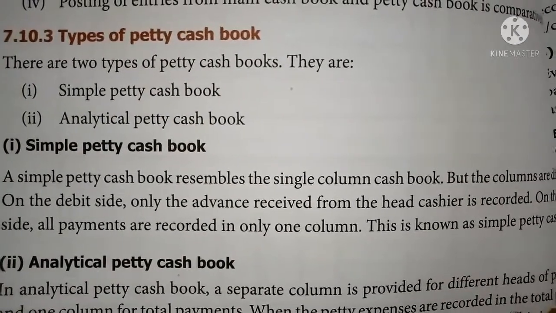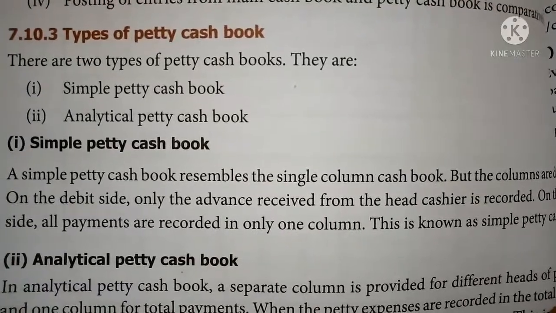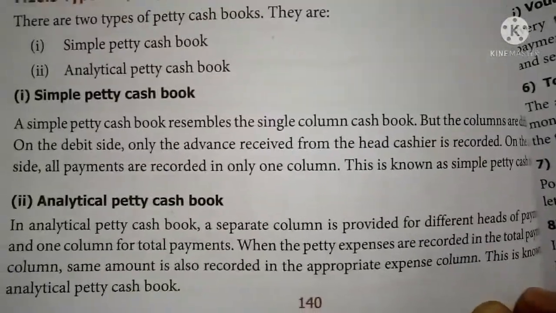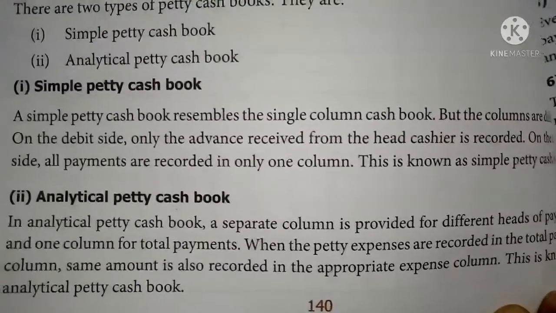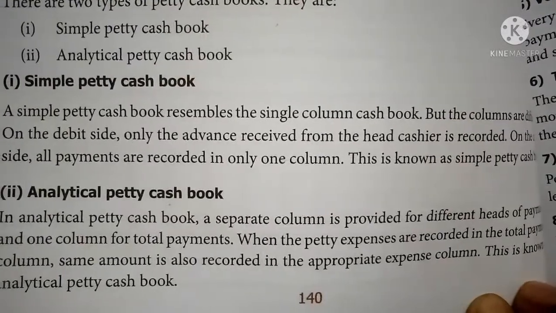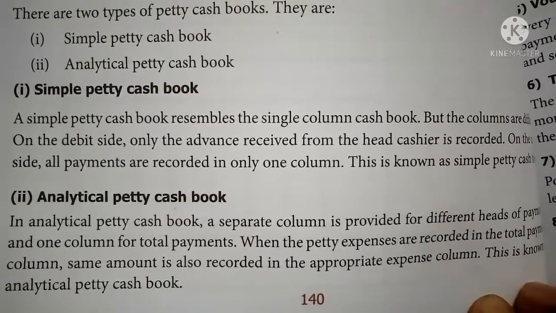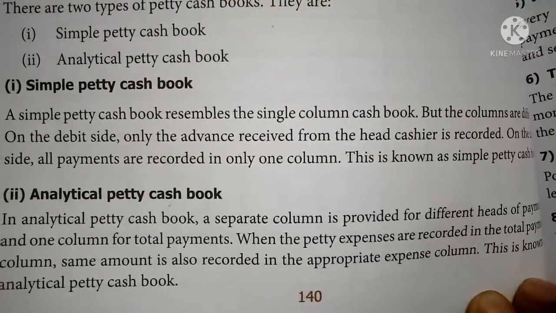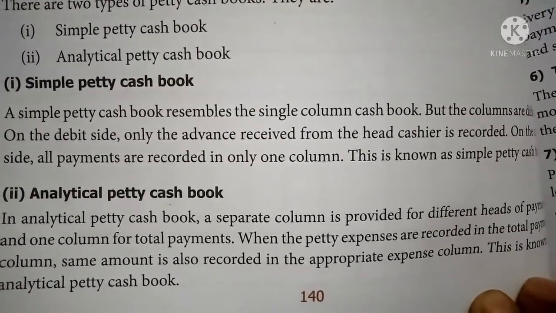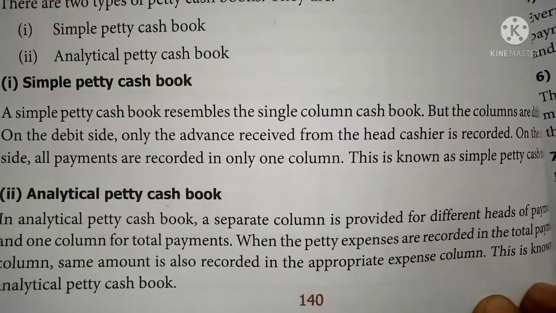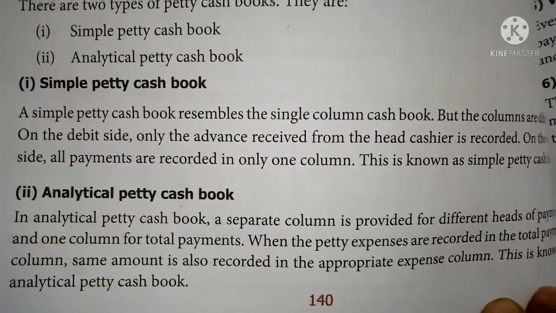Then balance the petty cash book. It is called a simple petty cash book. In the case of an analytical petty cash book, a separate column is provided for different heads of payments and one column for total payment. So when the petty expenses are recorded in the total payment column, the same amount is also recorded in the appropriate expense column, and this is known as an analytical petty cash book.